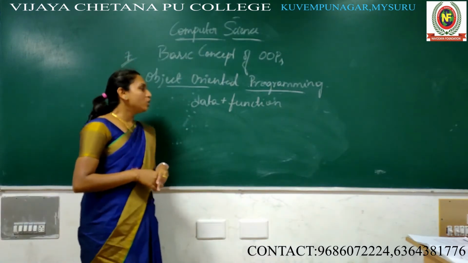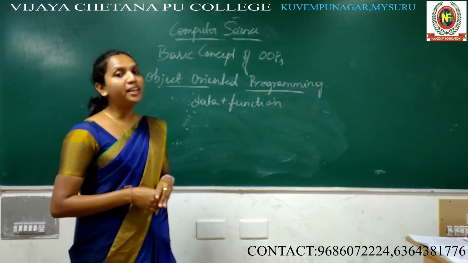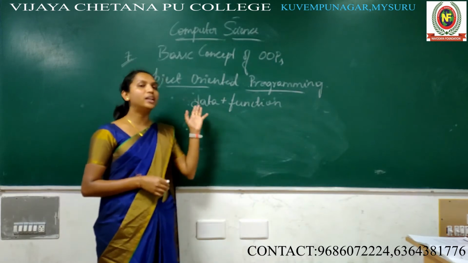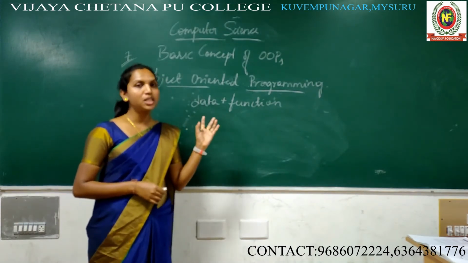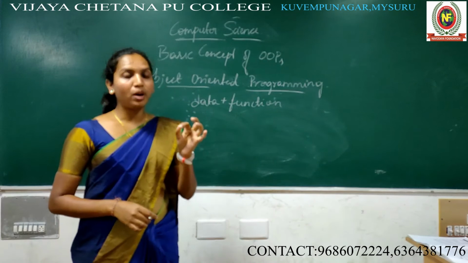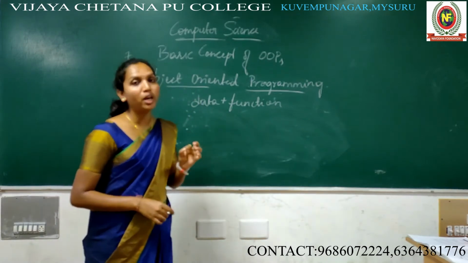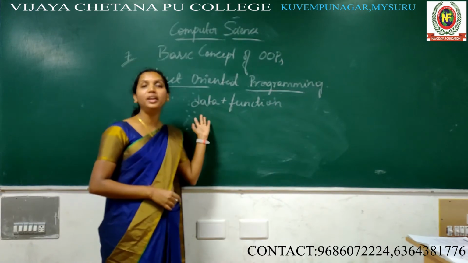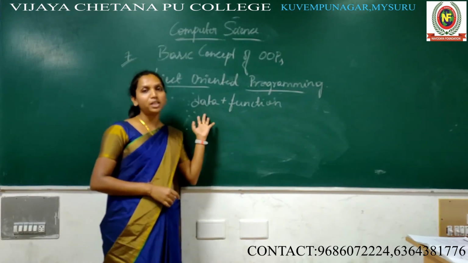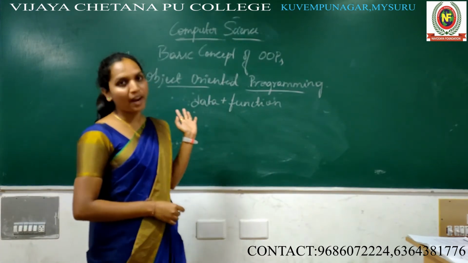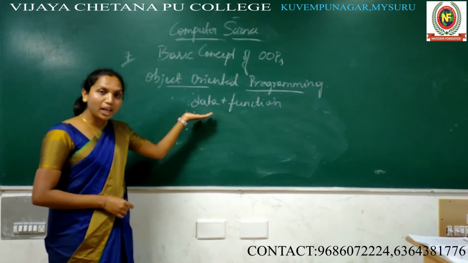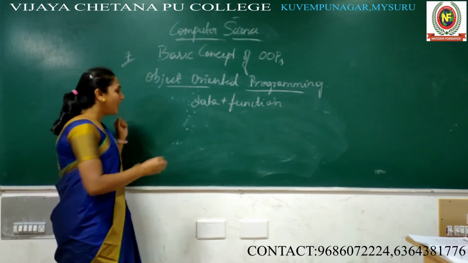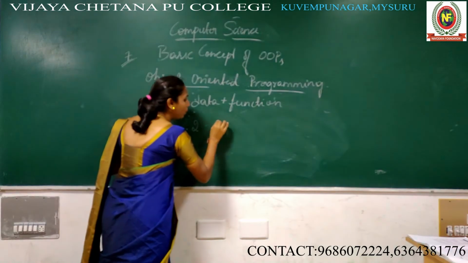Okay. So what is the meaning of combining data and function to operate the data? If you have any problem or any program to develop, first you need the data. That's why data is the basic element of OOPS, right? I'll take the example 2 and 3.